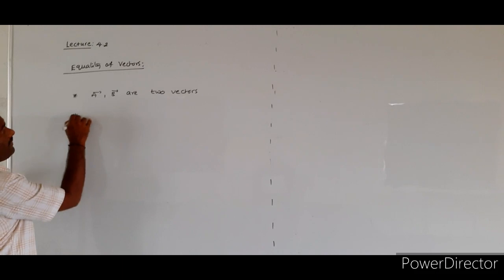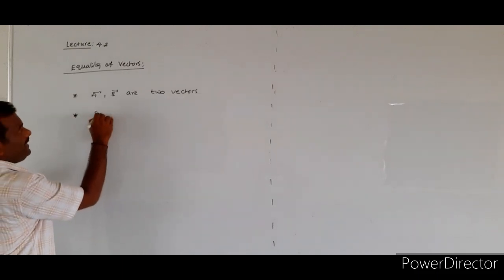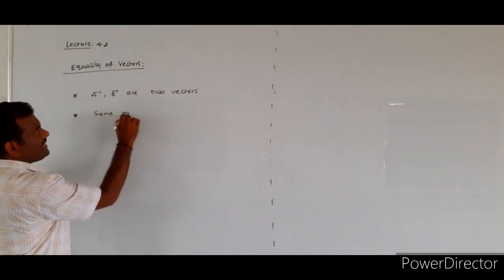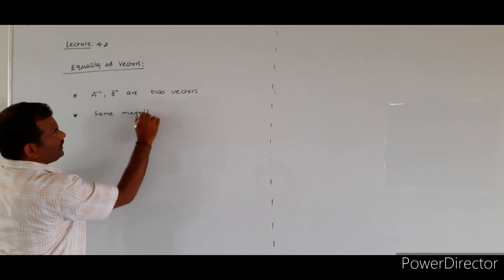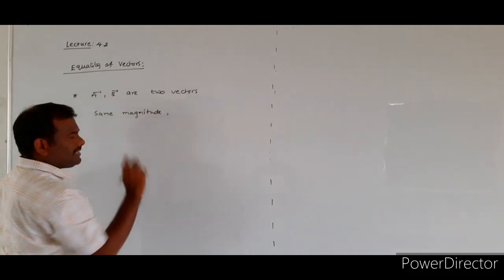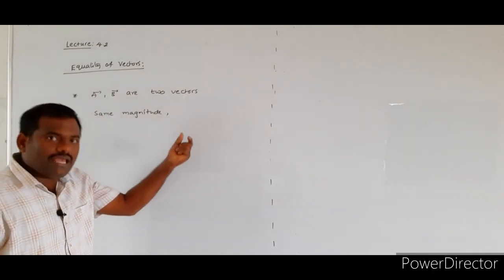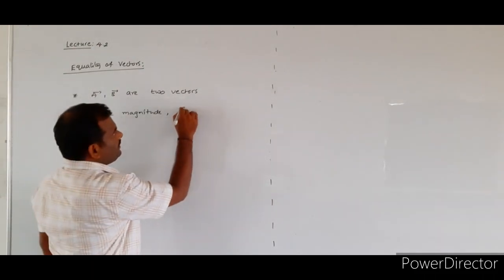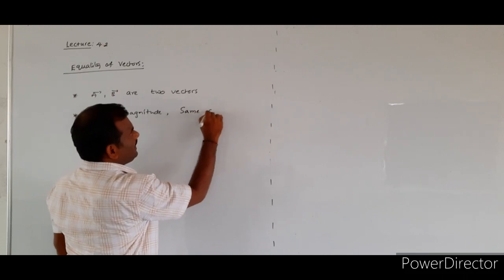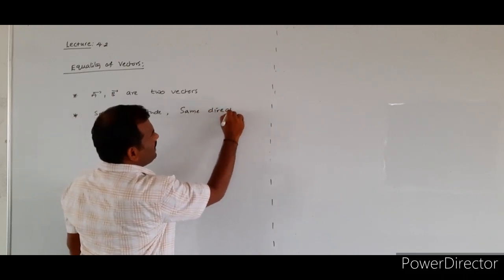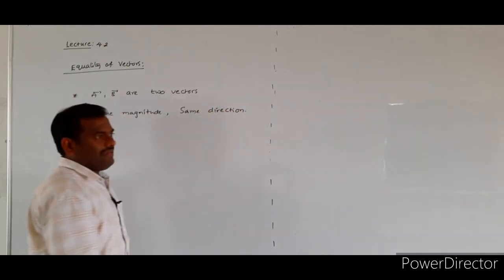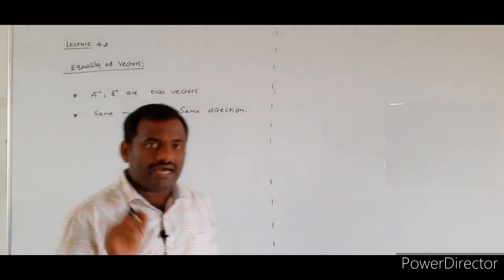The two given vectors must have the same magnitude. The two given vectors a bar, b bar must have the same magnitude, and along with that they must be acting along the same direction.